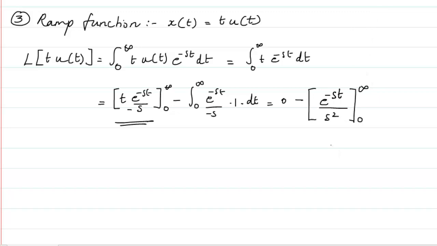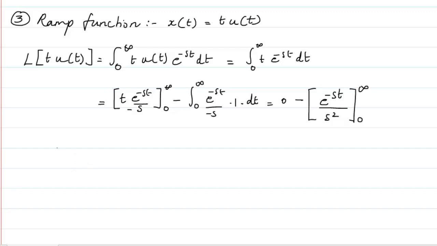Now again, here if I look at the value of s, which is equal to sigma plus j omega, then obviously with the values of sigma within this limit, the answer may come out to be either a finite value or an infinite value, and we require only the finite value.